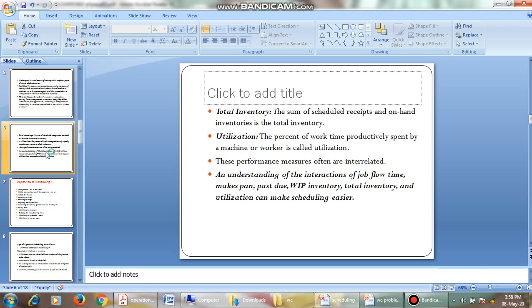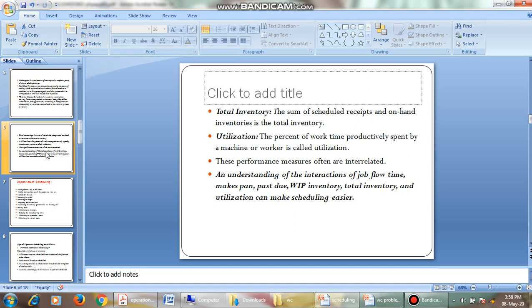The percentage of work time productively spent by a machine or worker is called utilization. See, for example, you spent 8 hours in college. Out of the 8 hours, how much time you have utilized effectively, we call it utilization.